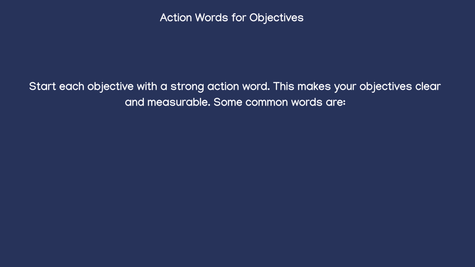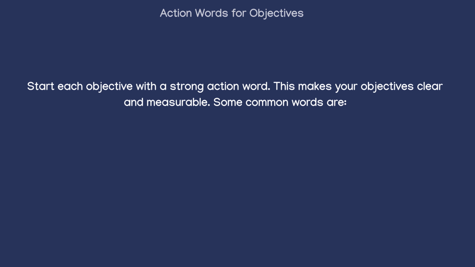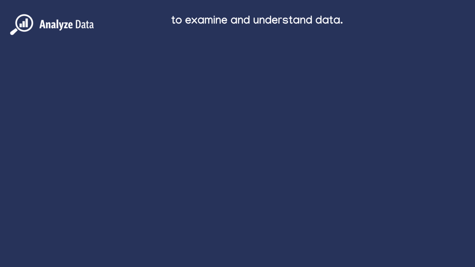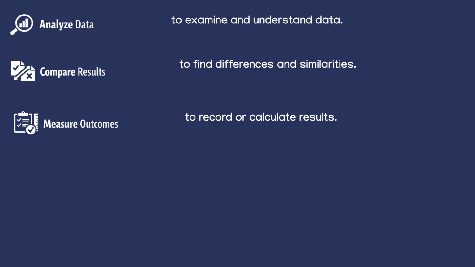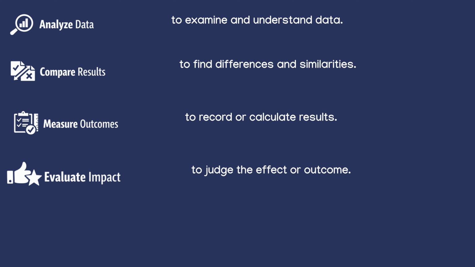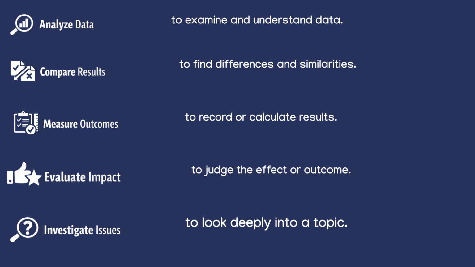Action words for objectives. Start each objective with a strong action word. This makes your objectives clear and measurable. Some common words are: analyze, to examine and understand data; compare, to find differences and similarities; measure, to record or calculate results; evaluate, to judge the effect or outcome; investigate, to look deeply into a topic.